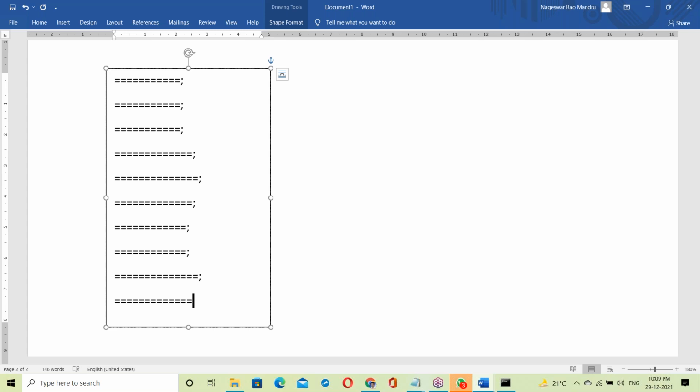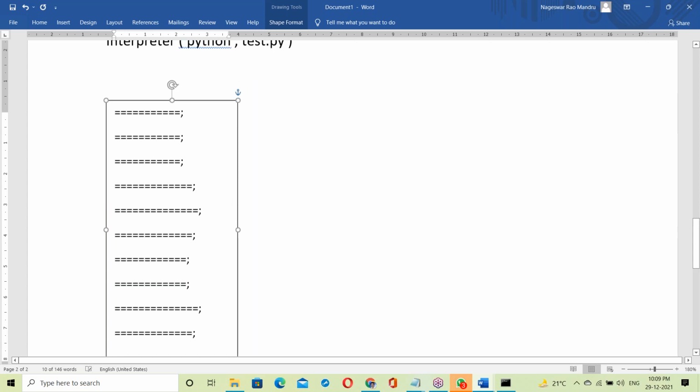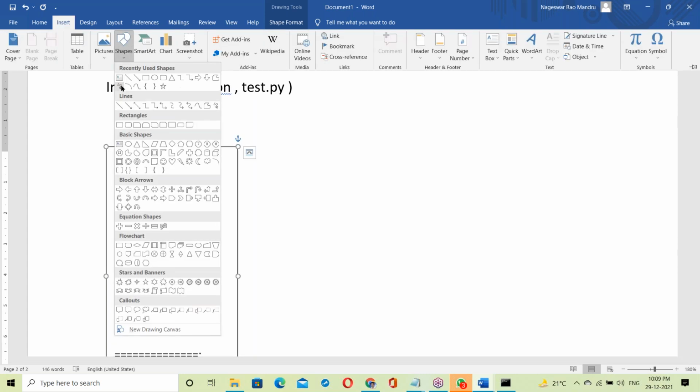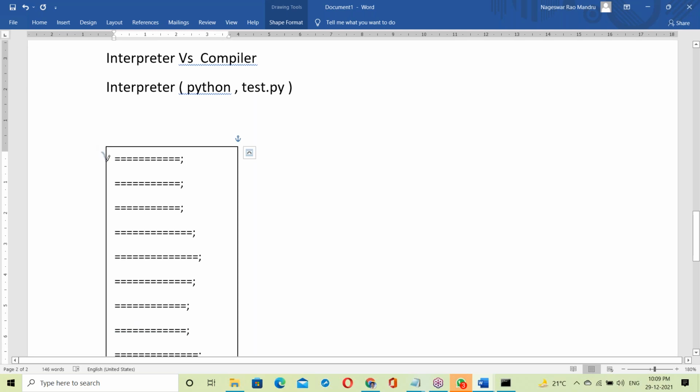How is the interpreter working on all these statements? The interpreter first checks the first statement. Suppose the first statement is correct.